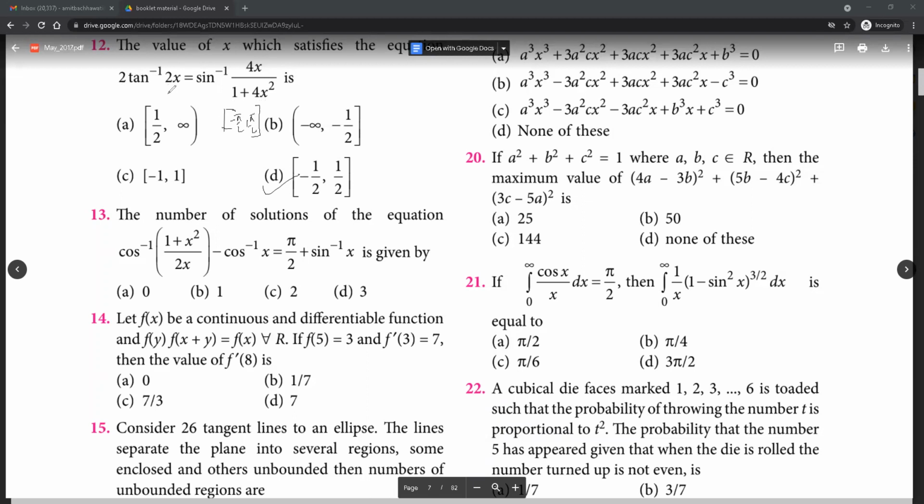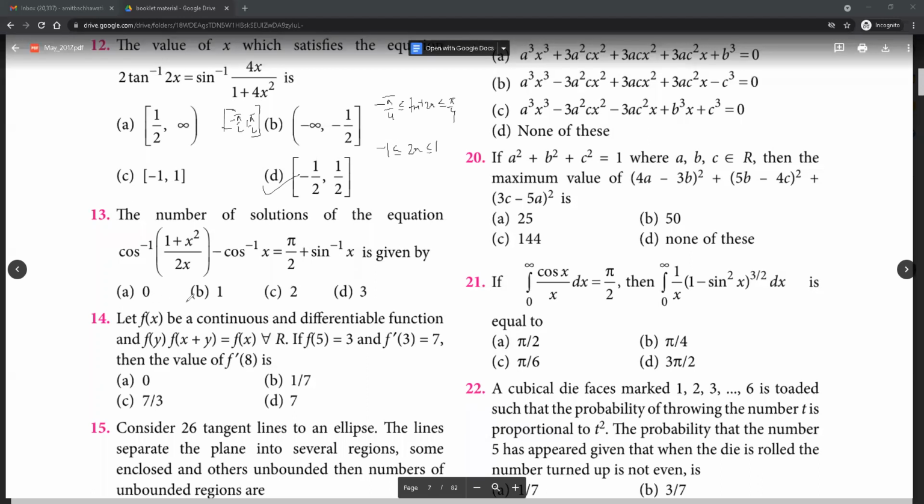So 2 tan inverse x has to lie between this in order for this to be a valid equation. So we get minus pi by 4 is less than equal to tan inverse 2x is less than equal to pi by 4. Or taking inverse, minus 1 is less than 2x less than equal to 1, or x lies between minus half and half. Okay, 13.